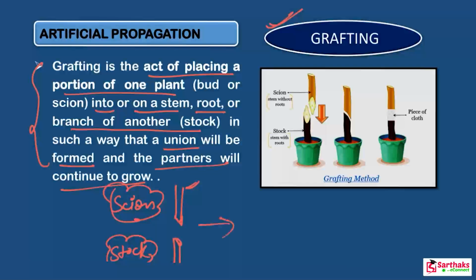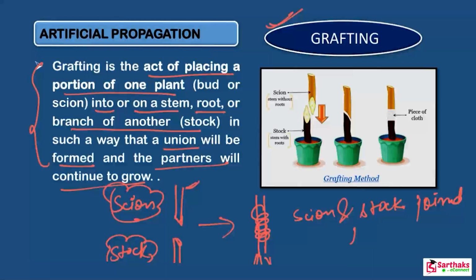Now look at this. You just have to join it, and knot it very tightly with the help of a piece of cloth. Now here the scion and stock join together, then they develop into a new plant and grow as a single plant. Look at this, everything is given here. This is all about grafting. It is a very simple thing, grafting, very simple.